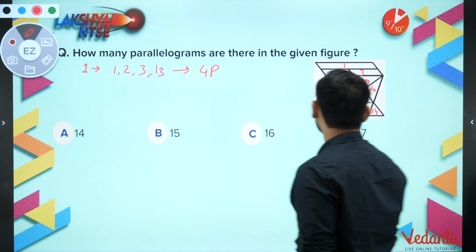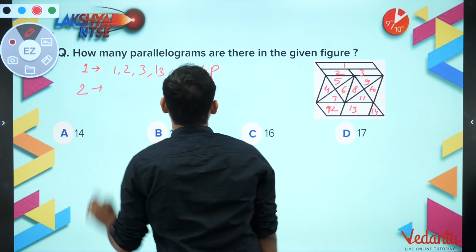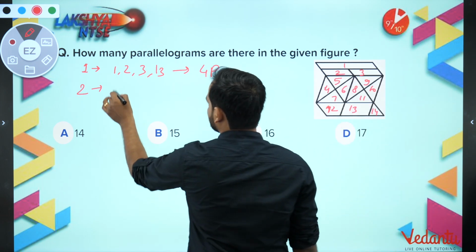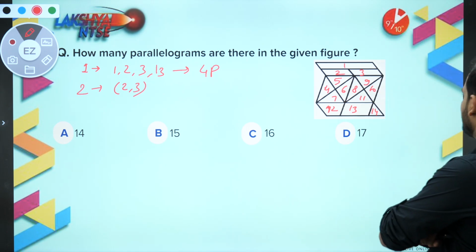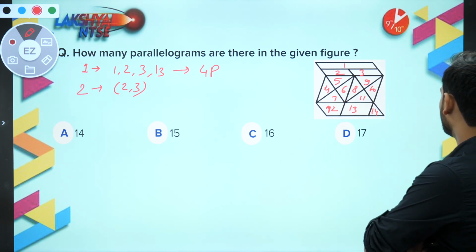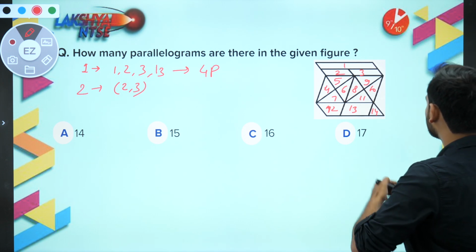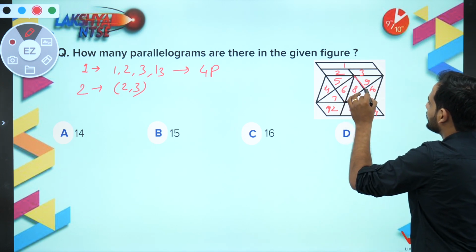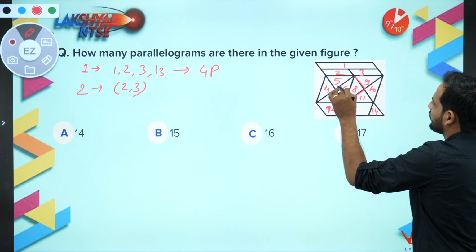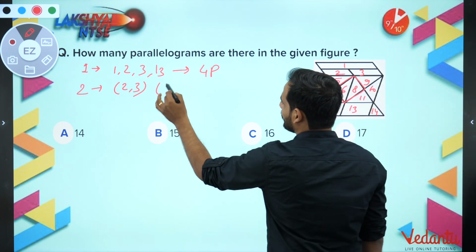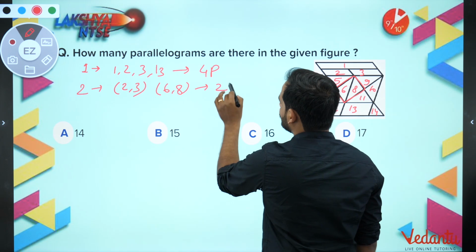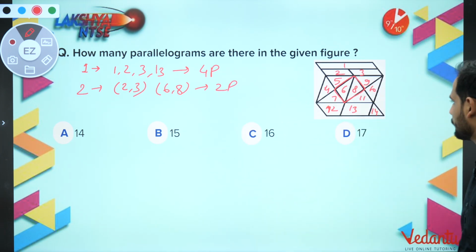Now let us combine 2. First you can see, sir, 2 and 3, and then down to it, with 3, in between it is 4, and here also 4, here also 4. See, this is the hidden one. It takes some time to notice. 6, 8, okay, so one more, 6, 8. So a total of 2 parallelograms.